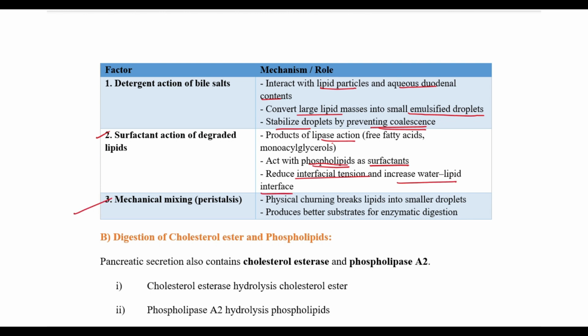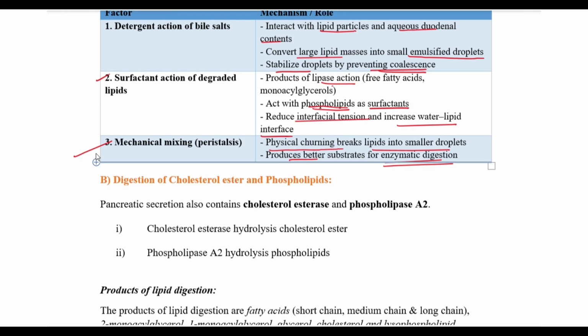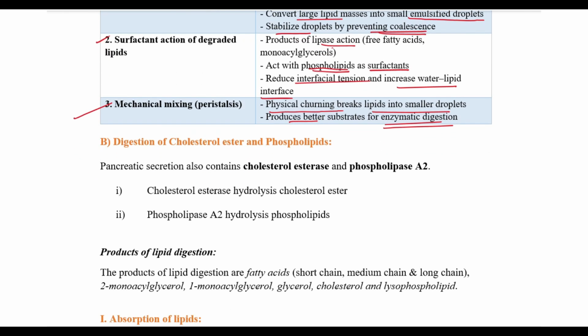Then we have the mechanical mixing of peristalsis. It's nothing but the physical churning which breaks down lipid into smaller droplets, and it produces better substrates for enzymatic digestion of lipids. Coming to the second part, that is digestion of cholesterol esters and phospholipids.